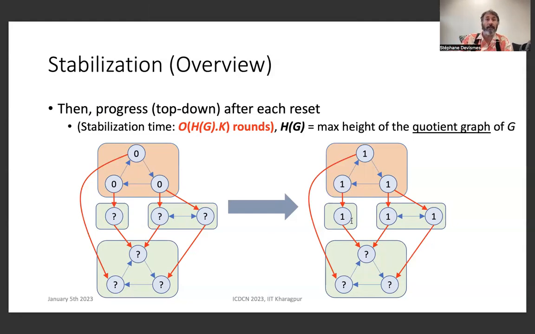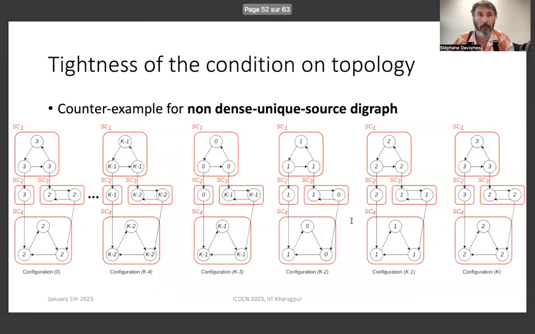Okay, so this means that eventually the nodes are synchronized, and the maximal time to reach a synchronized configuration is k times the height of the quotient graph. So we also obtain a stabilization time.